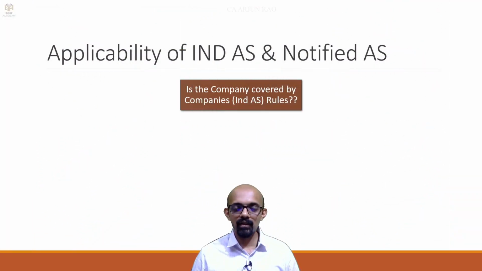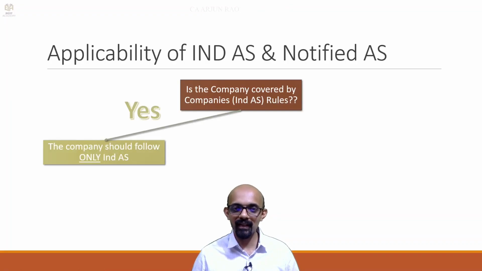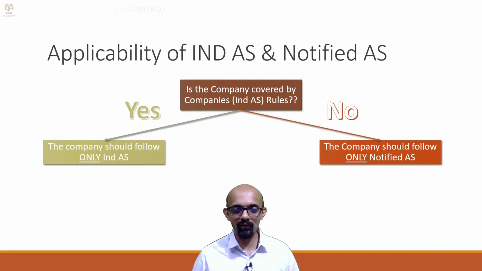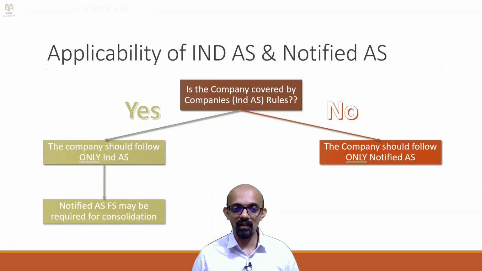So if a company is covered by the Companies (Indian Accounting Standards) Rules, then it should follow only Ind AS. If it is not covered by the rules, that is, it does not choose to voluntarily follow Ind AS, nor is it covered by the mandatory phases, then it should follow only the 27 notified AS. There is an exception. For the purpose of consolidation, another set of financial statements may be required to be prepared.